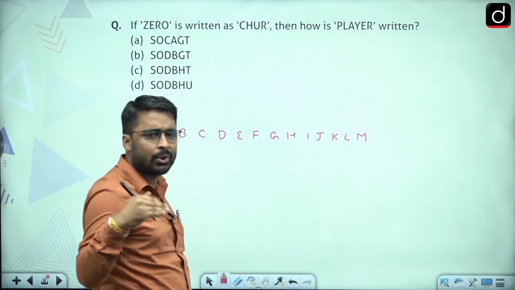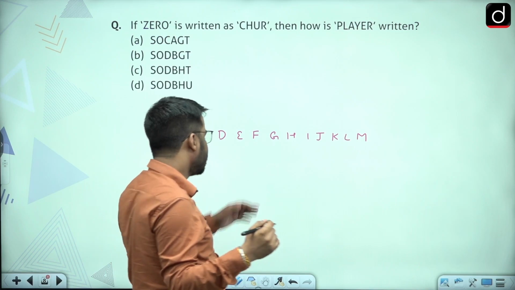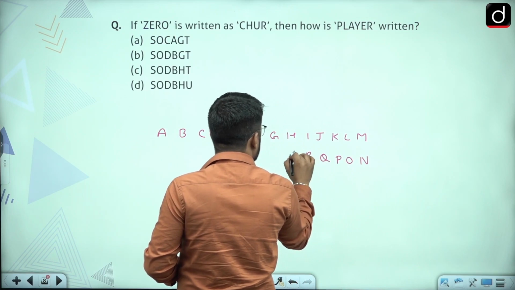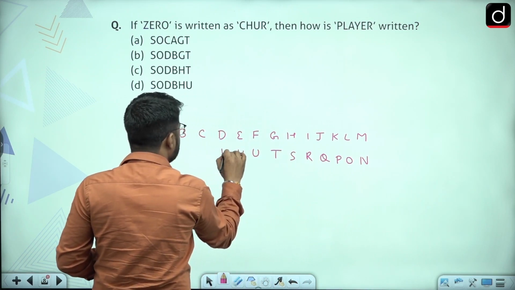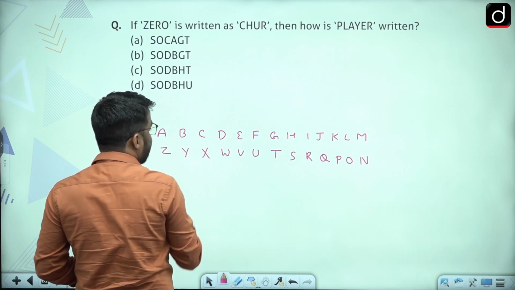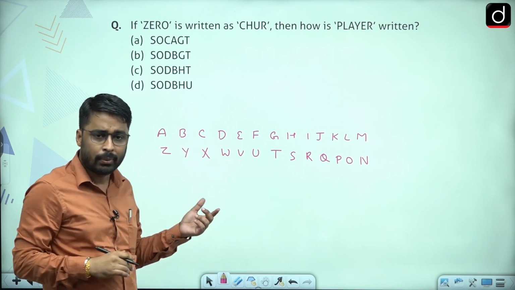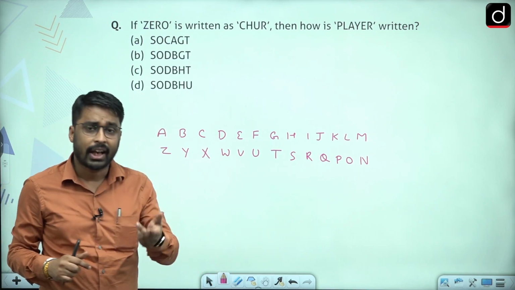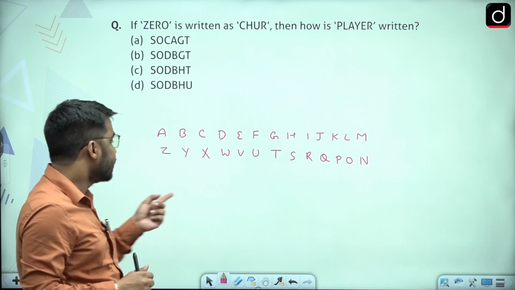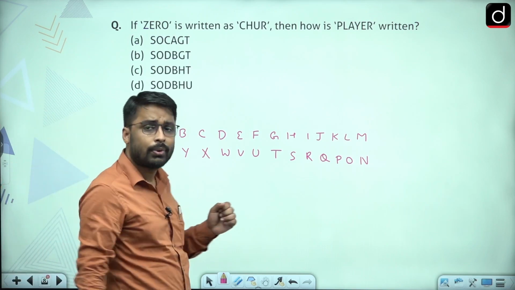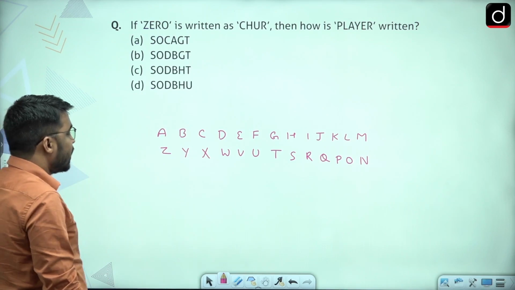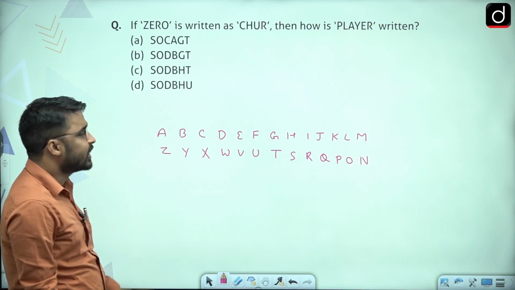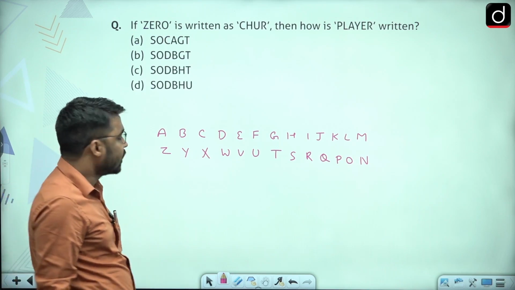If someone of you has already solved questions of coding decoding, they know this format, that the first 13 letters of ABCD are written left to right, that is our conventional way, and the last 13 letters are written right to left, starting below from M. So from A to M, we write the letters left to right, and from N to Z, we write the letters right to left, starting below from M. When we write ABCD in this pattern, sir, it gives us a cycle of 26 letters.